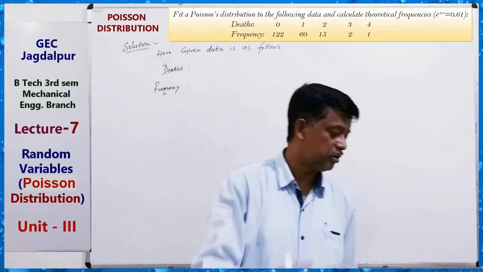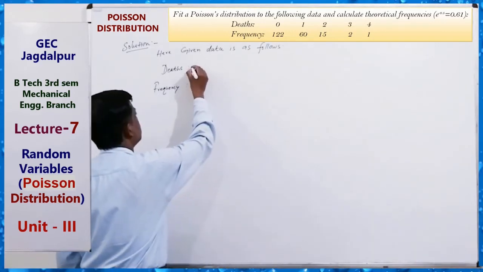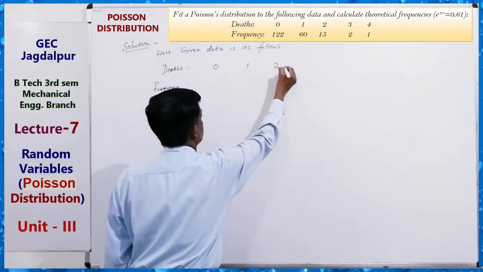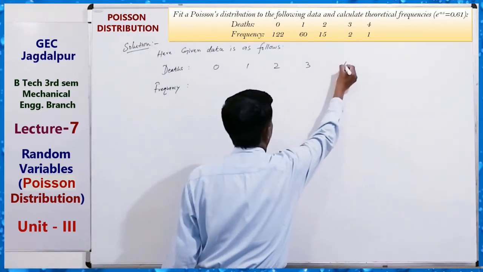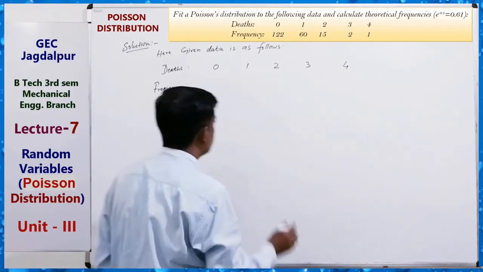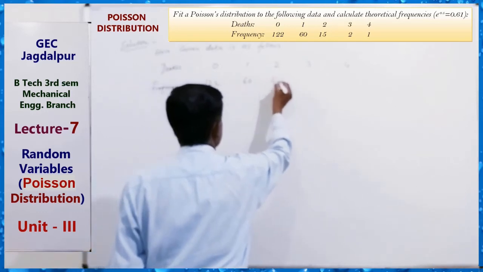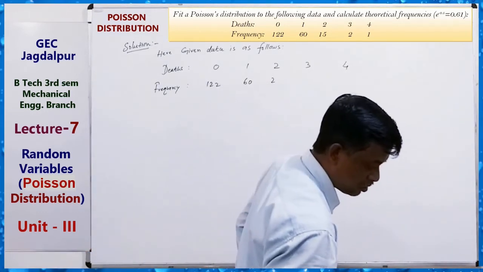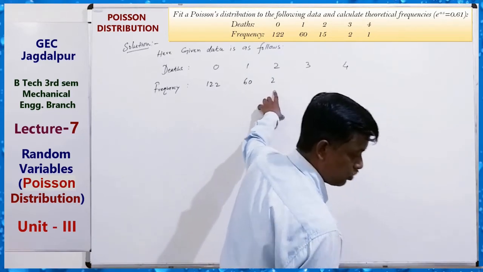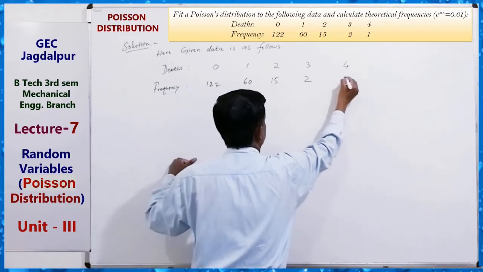We have to find the theoretical frequency for 0, 1, 2, 3, 4. The given frequencies are 122, 60, 15, 2, 1.